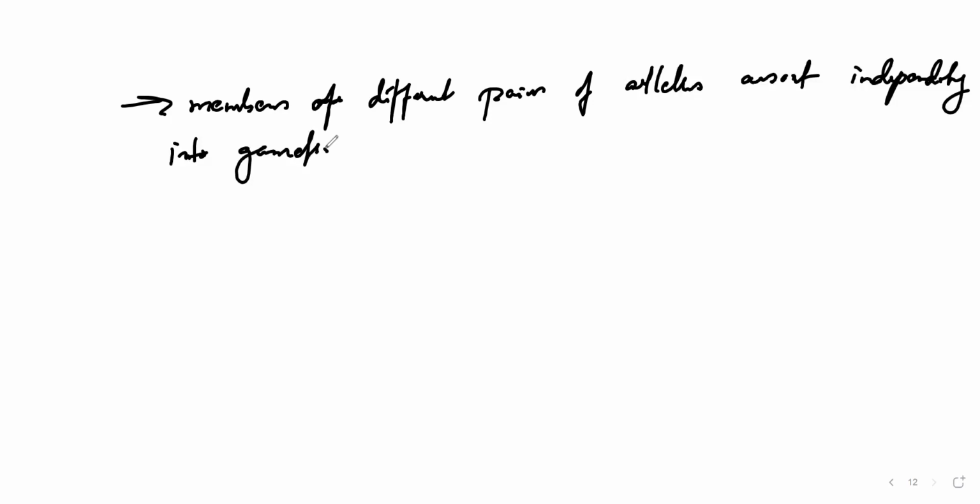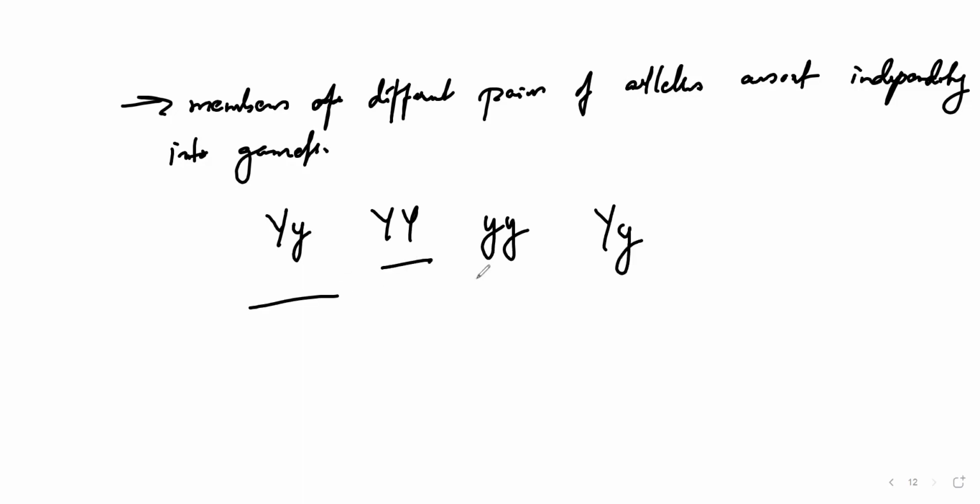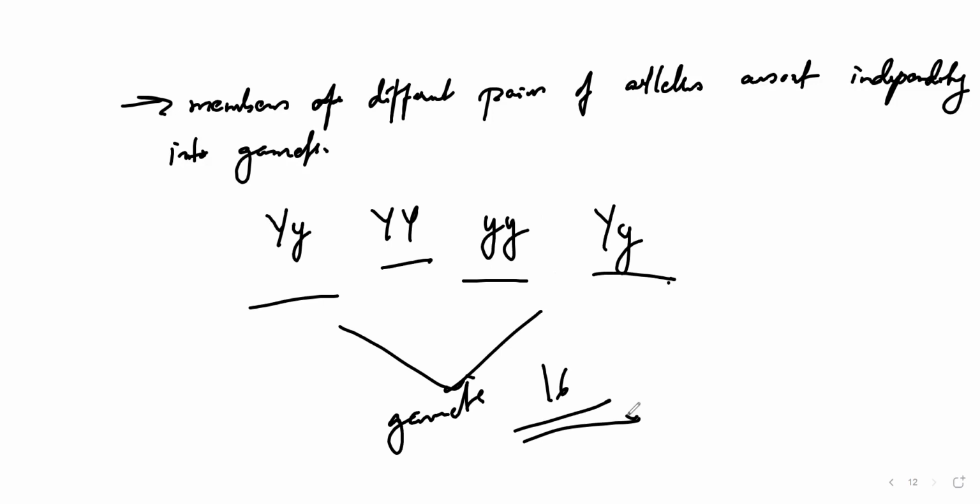So each and every thing, like for example, if you take capital Y, small y, then capital Y, small y, and you take it like this, whatever you're going to get as a gamete will be different, means 16 gametes are going to get produced over here. So according to that, each particular character or allele is going to express itself independently. Instead of blending together, they will express themselves independently without getting suppressed. Okay, so that is only called as what? Independent assortment.